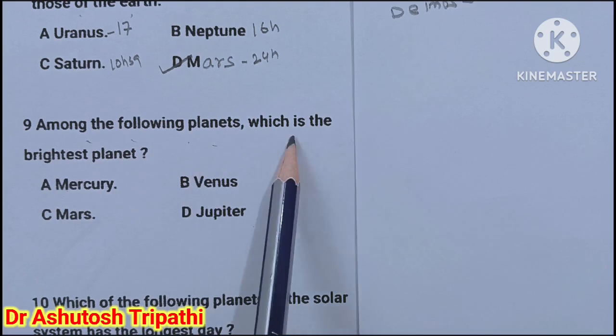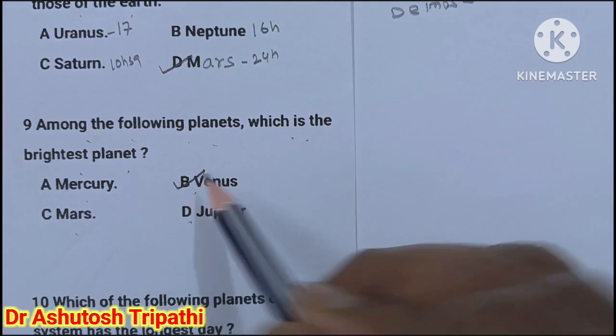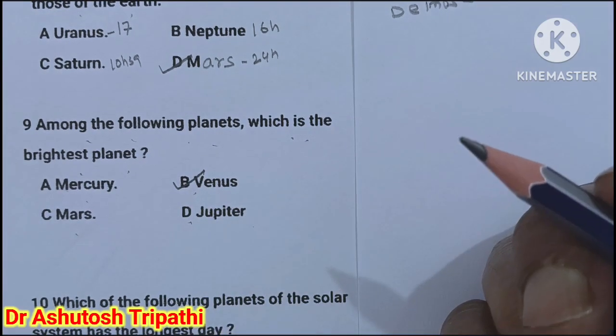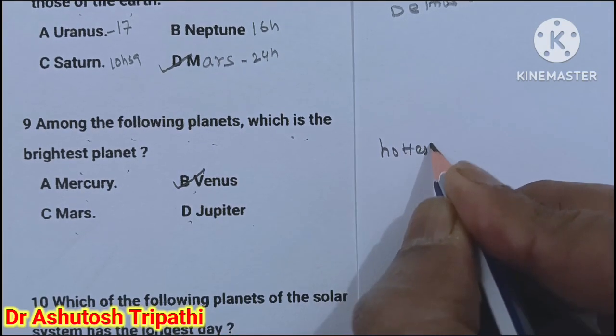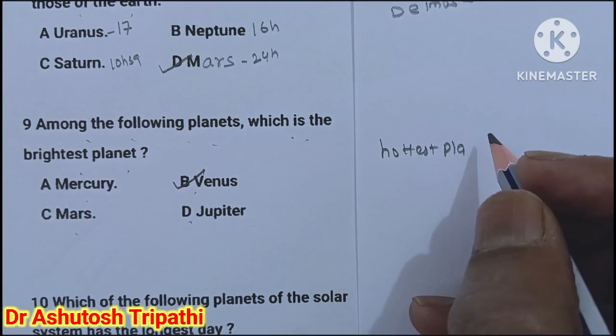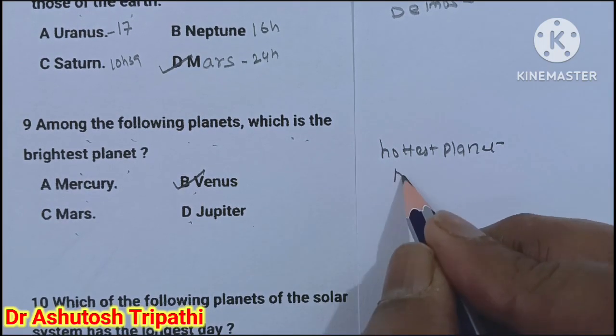Among the following planets, which is the brightest planet? A. Mercury, B. Venus, C. Mars, D. Jupiter. The answer is B, Venus. Why is it Venus? Because it is the hottest planet. Venus is the hottest planet of the solar system. That's why it is the brightest planet.